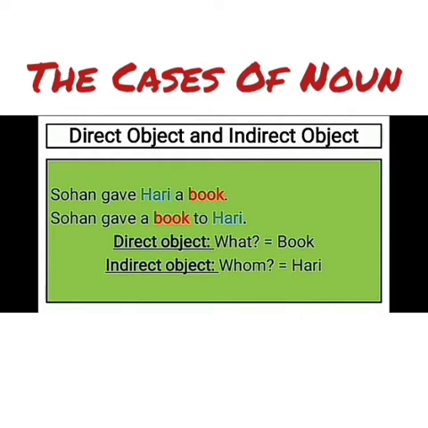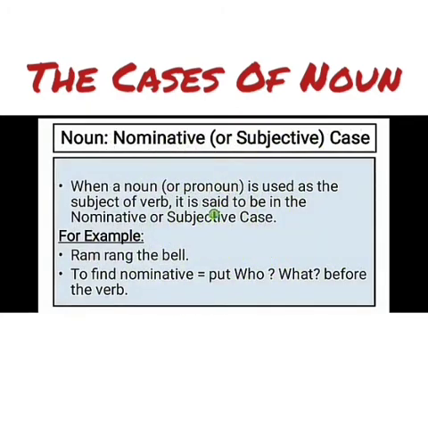But how to find direct or indirect object? In order to find the direct object, we should ask with the word what. Okay, Sohan gave what to Hari? A book. Okay, and Sohan gave a book to whom? To Hari. So by asking what and whom we can get the 2 objects. Now come to nominative or subjective case.